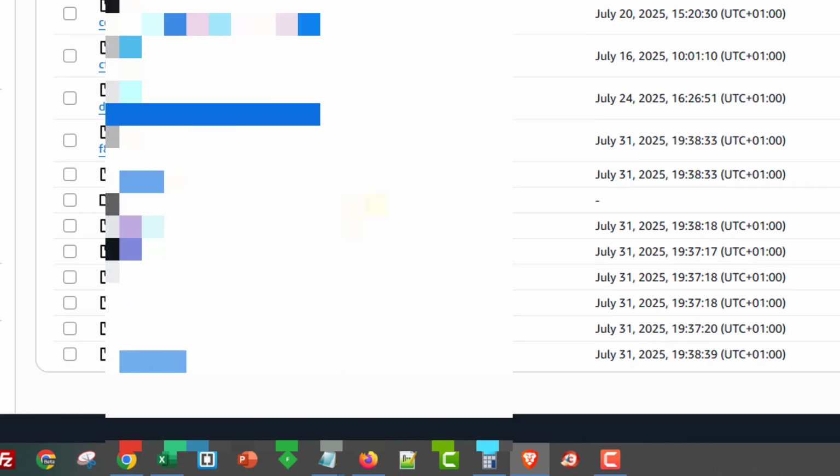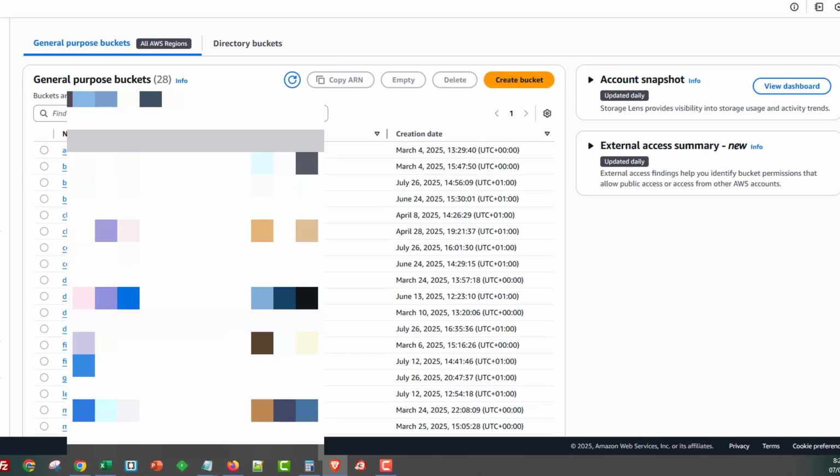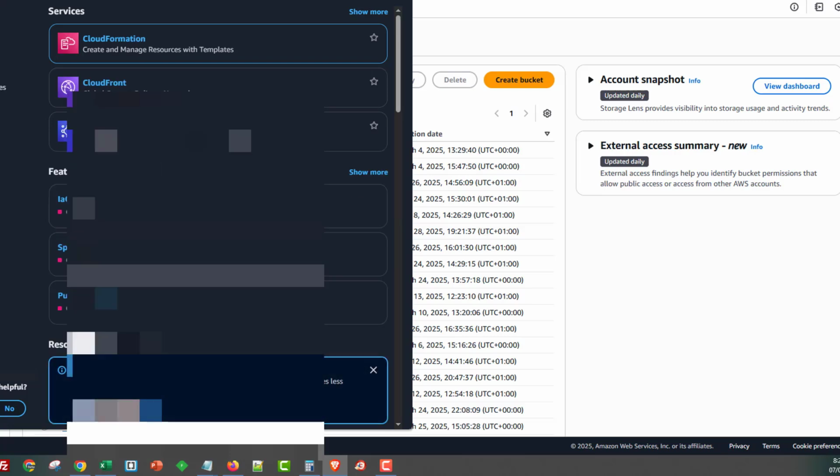If I go inside of here, for example, you can see the entire site structure. You can see the robot.txt and everything in here, guys. I've got 28 websites inside of here. And the killer thing is, guys, some of these are on CloudFront as well. So let's go over to CloudFront.